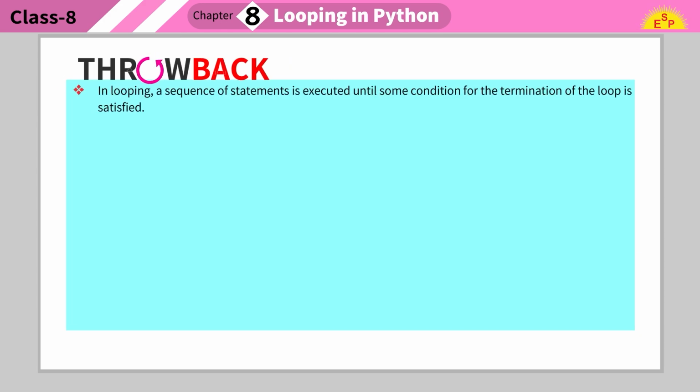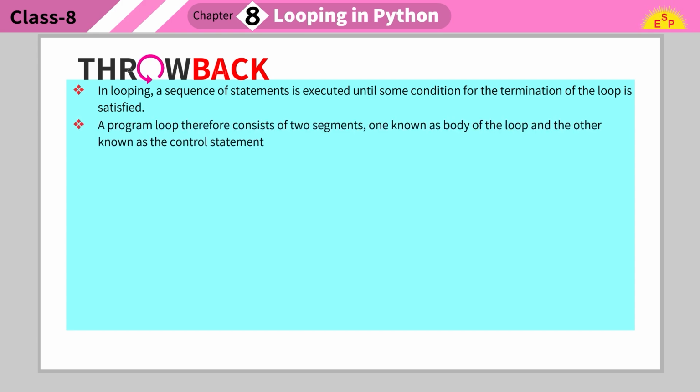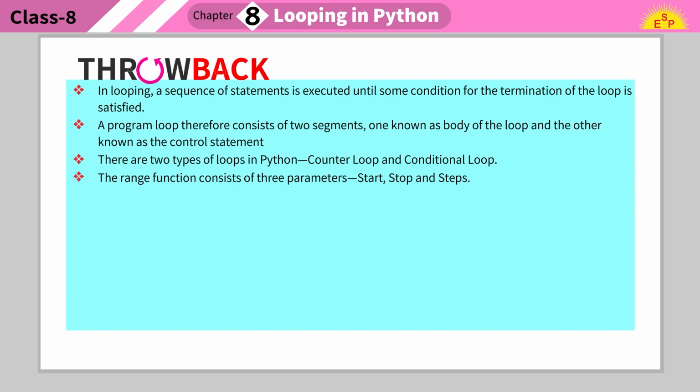Throwback. In looping, a sequence of statements is executed until some condition for the termination of the loop is satisfied. A program loop therefore consists of two segments, one known as the body of the loop and the other known as the control statement. There are two types of loops in Python: counter loop and conditional loop. The range function consists of three parameters: start, stop and steps. When we use else with a for loop, this structure is known as a for-else loop.